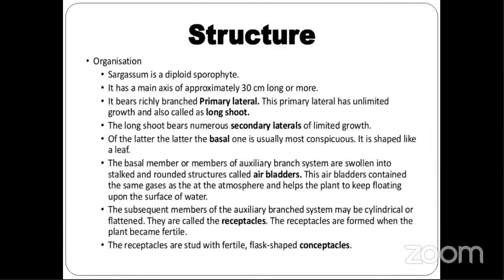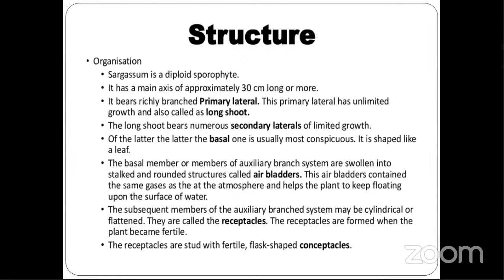Of the latter, the basal one is usually most conspicuous. It is shaped like a leaf. Now the basal member of the auxiliary branch system is swollen into stalked and rounded structures called air bladders. I told you air bladders are also called cryptostomata.